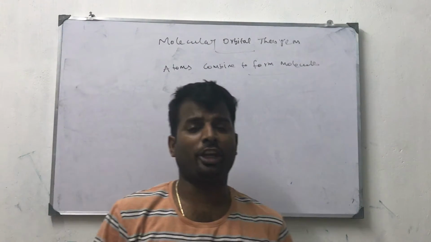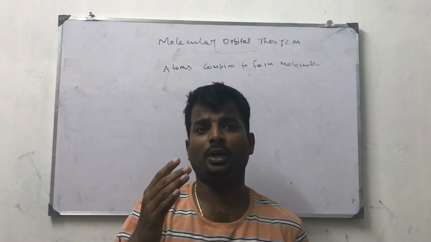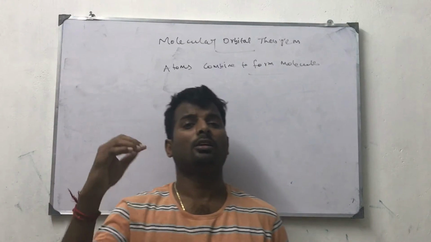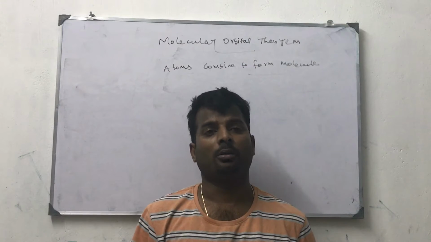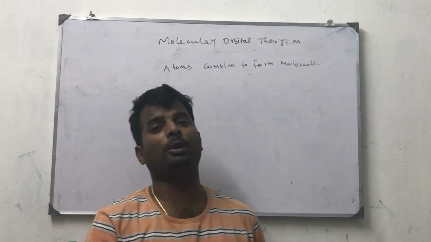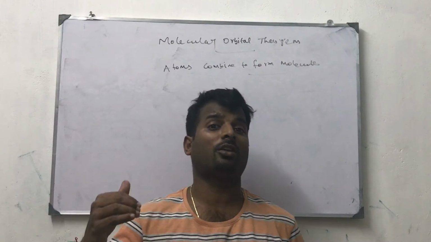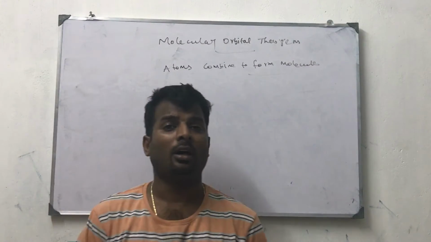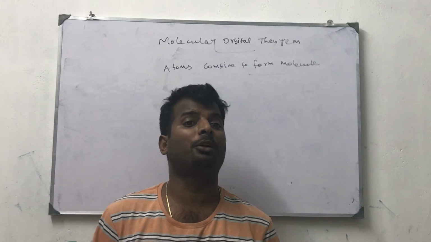Valence bond theory and VSEPR theory explain the chemical bonding, shape, all those things. But these theories fail to explain the magnetic behavior, bond order, and some other observed properties. All these observed properties are explained by molecular orbital theory.